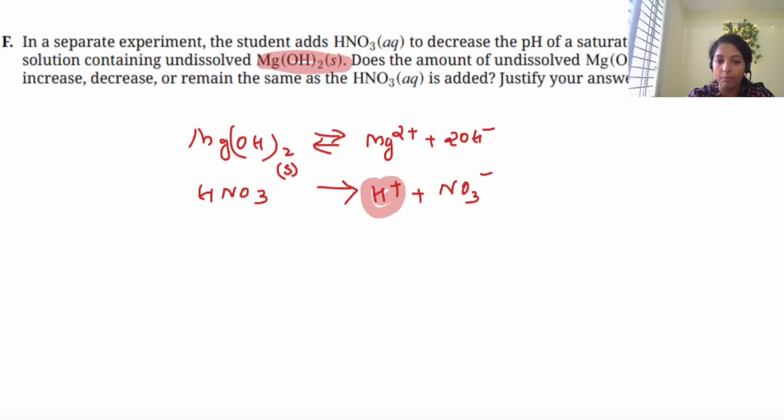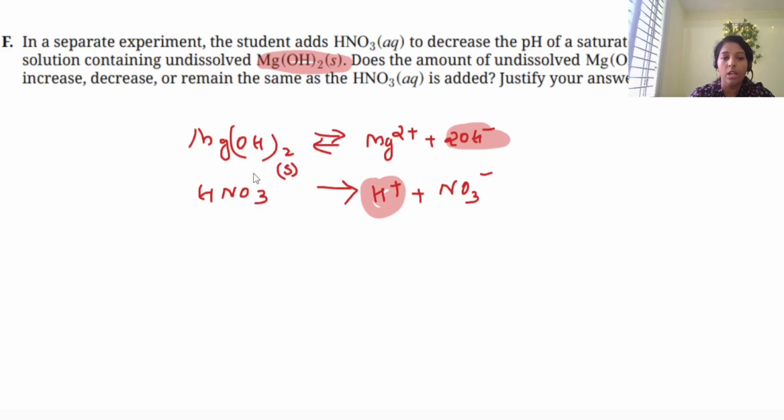So definitely this H+ will react with OH-. The H+ and OH- reaction takes place, so OH- decreases. When OH- is decreased, the system will try to increase it, according to Le Chatelier's principle. So the system will do the forward reaction, and equilibrium is shifted to the right.